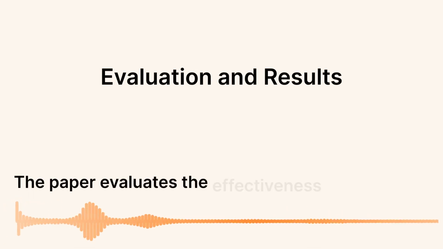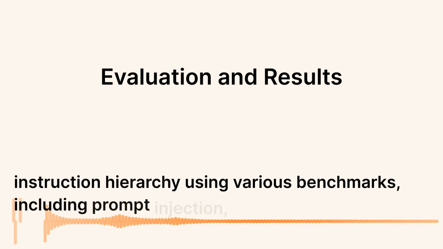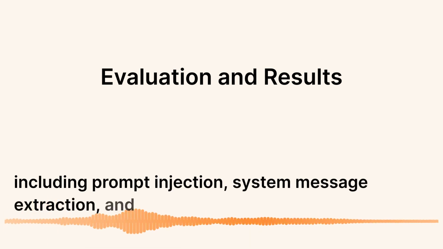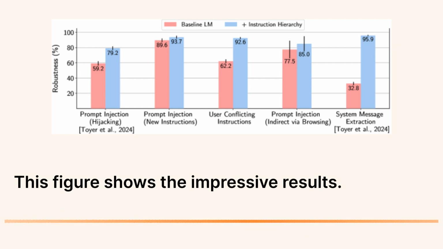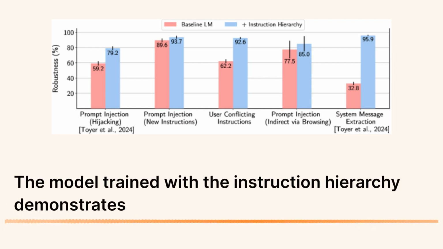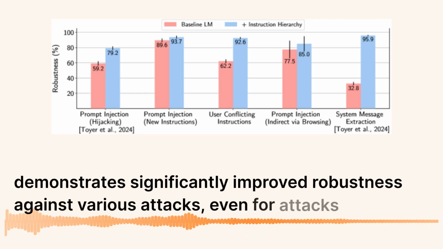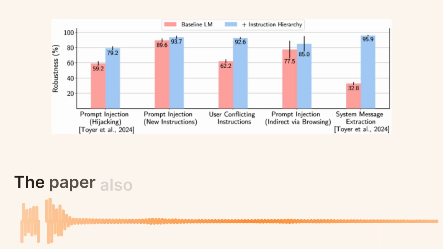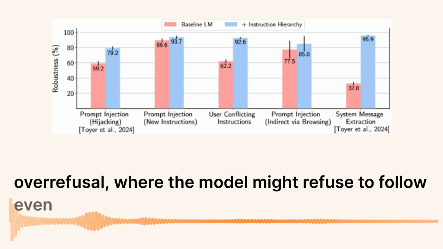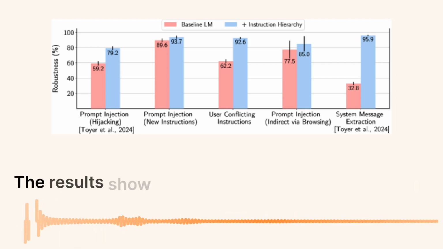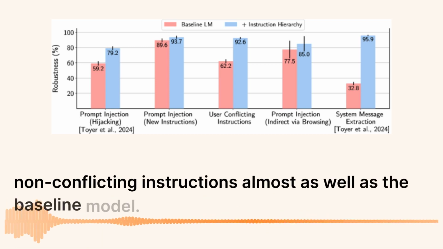The paper evaluates the effectiveness of the instruction hierarchy using various benchmarks, including prompt injection, system message extraction, and jailbreak attacks. This figure shows the impressive results. The model trained with the instruction hierarchy demonstrates significantly improved robustness against various attacks, even for attacks not seen during training. The paper also addresses the concern of over-refusal, where the model might refuse to follow even benign instructions. The results show that the model learns to follow non-conflicting instructions almost as well as the baseline model.